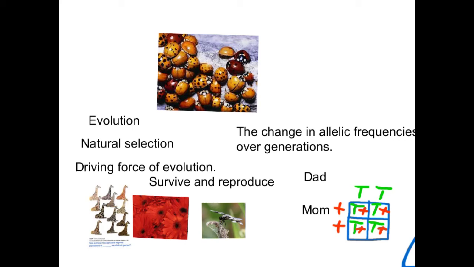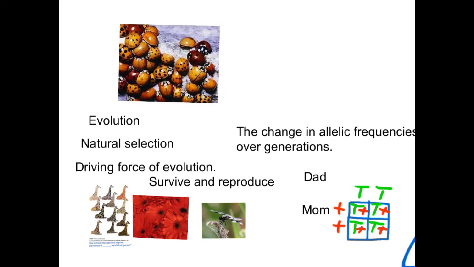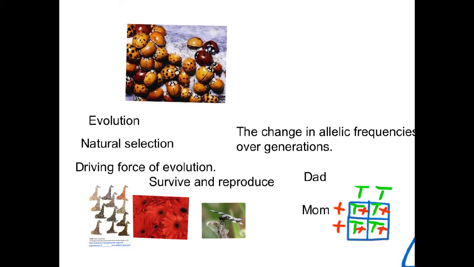So, before we get into evolution and the meaning of evolution, there are a couple questions we need to answer. First up, I've got a population here, a population of ladybugs. But within any population, are there two individuals that are exactly the same? No. You can have individuals that are very similar or very different, but no two individuals are exactly the same with the same exact genetic makeup